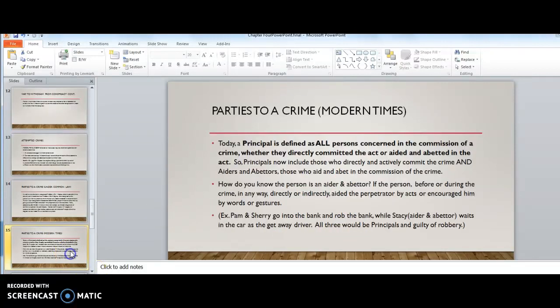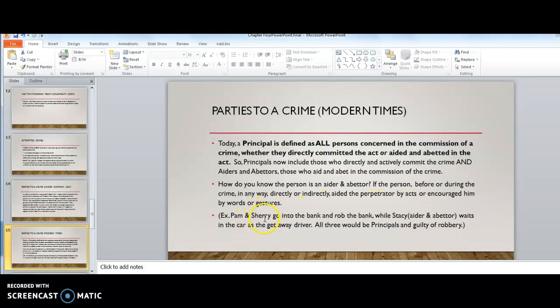Today, a principal is defined as all persons concerned in the commission of a crime, whether they directly committed the act, sometimes they're called perpetrators, or aided and abetted in the act. So now principals include those who directly and actively commit the crime, and aiders and abettors, those who aid and abet in the commission of the crime. How do you know the person is an aider and abettor? If the person before or during the crime in any way directly or indirectly aided the perpetrator by acts or encouraged him by words or gestures.